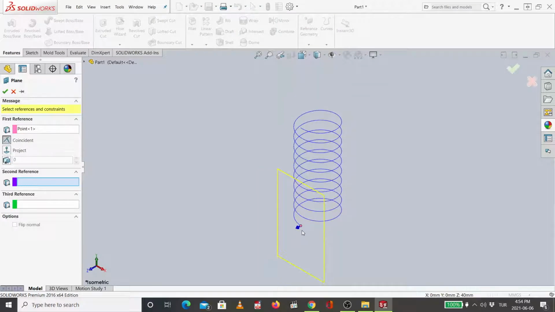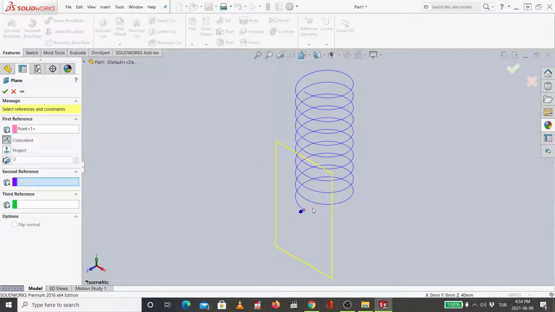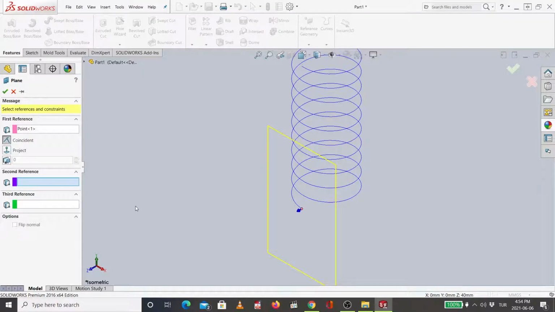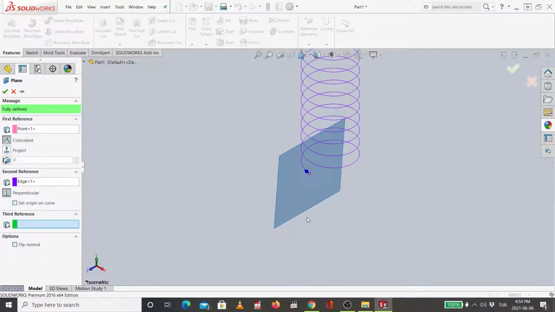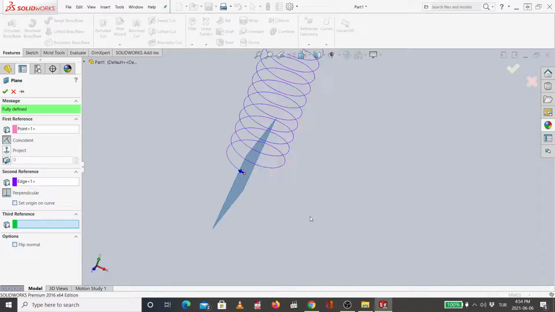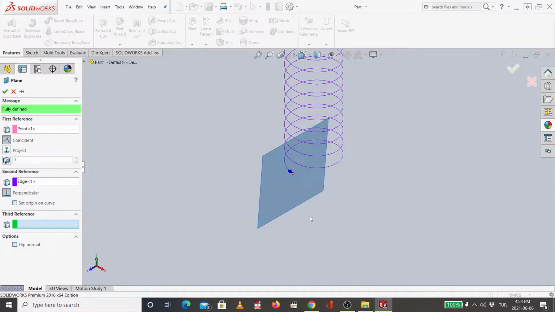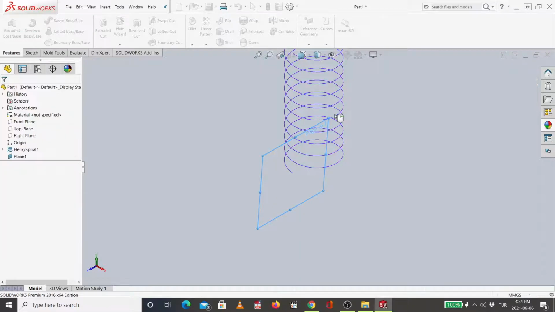Then something yellow will appear, a yellow plane. It means it's still not correct. So the second reference I can choose is this path. Then I will have a new plane. You can see here the new plane. The relation of the second reference will be perpendicular. So I will say okay.